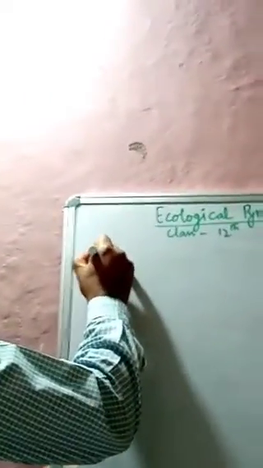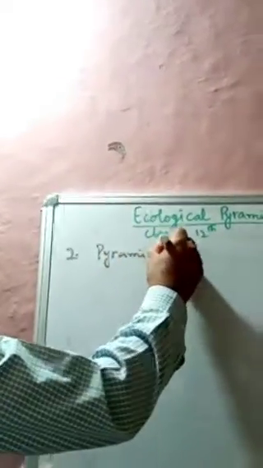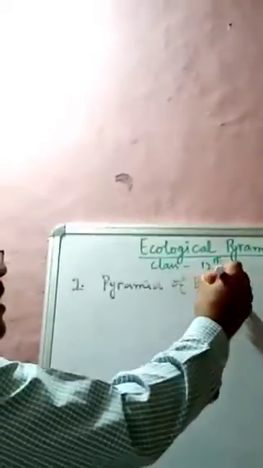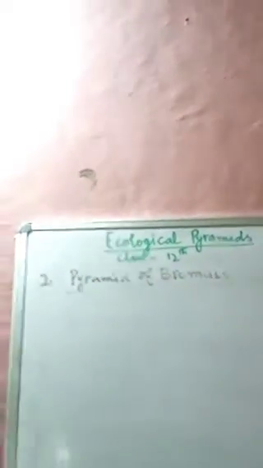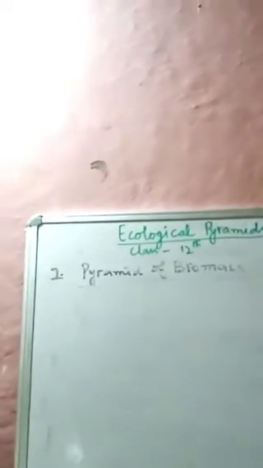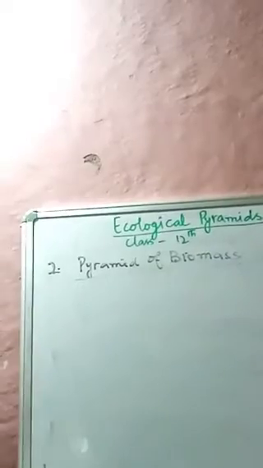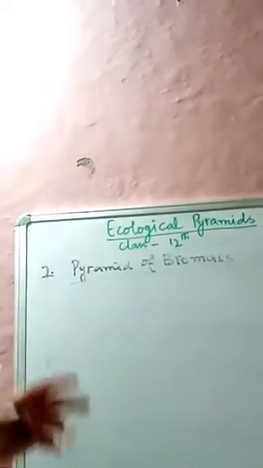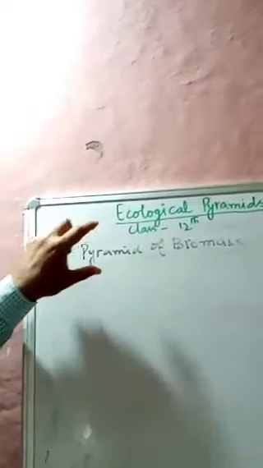Now, today we are going to discuss the second one, that is the pyramid of biomass. What do we mean by the pyramid of biomass? What do we mean by biomass? Biomass is simply the total fresh or dry weight of an organism or an organic matter in a trophic level, that is called biomass.